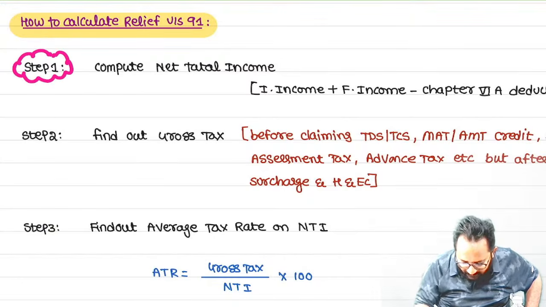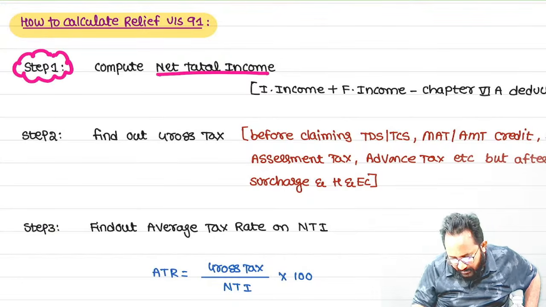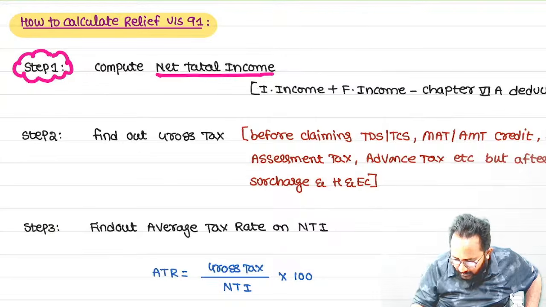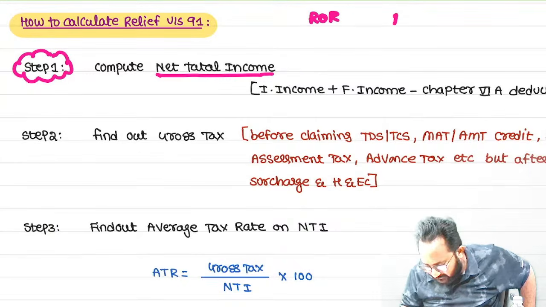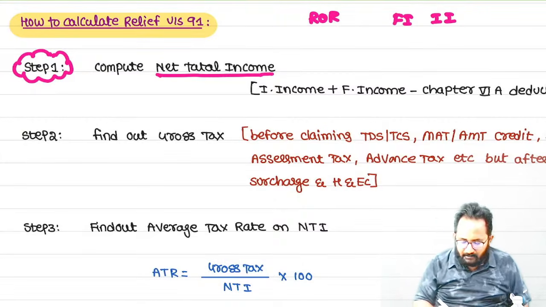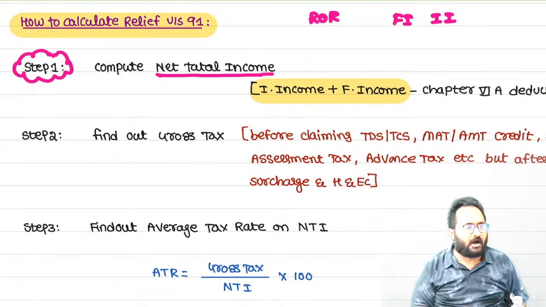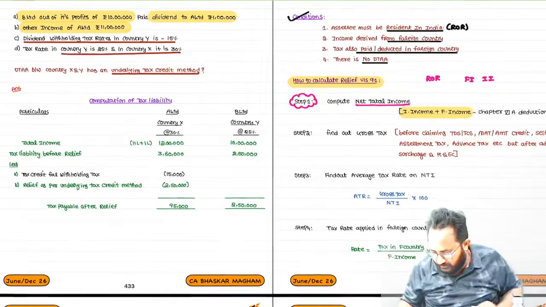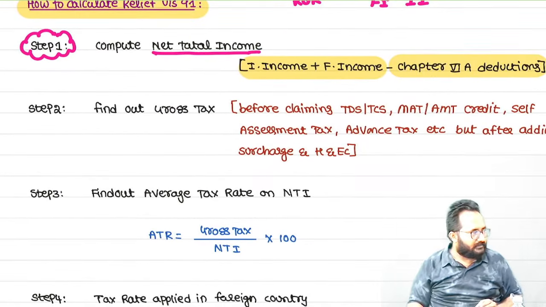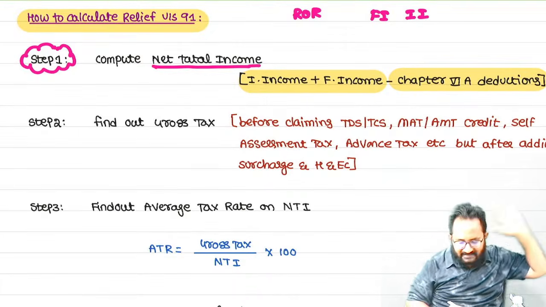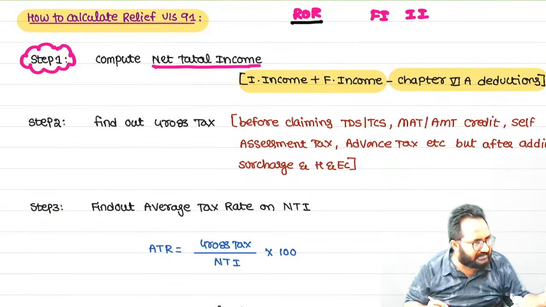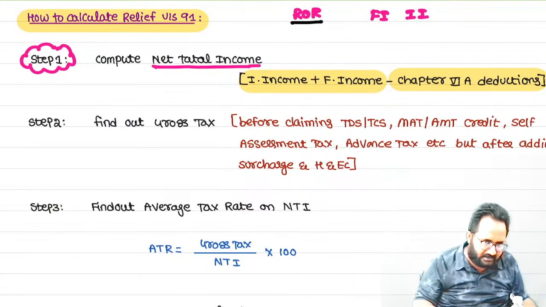Yes, the first step is what? Computation of net total income. In India, we have to calculate the net total income for the resident and ordinary resident. So, you have which income? Foreign income and Indian income. What do we mean by net total income? Indian income plus foreign income gives the gross total income. Please reduce the Chapter VI-A deduction. Now you will get the net total income. Definitely, in this question, they will give the residential status as ROR. What is the reason they give ROR? Then only we can solve with section 91 relief.